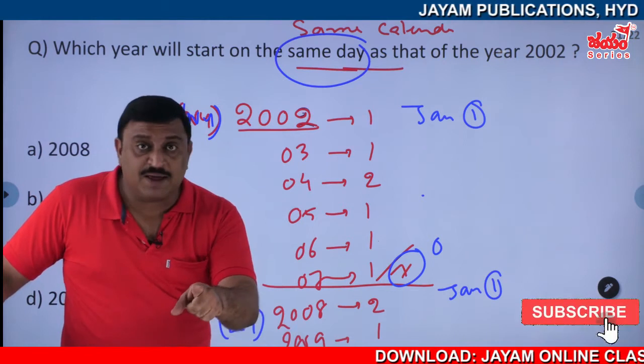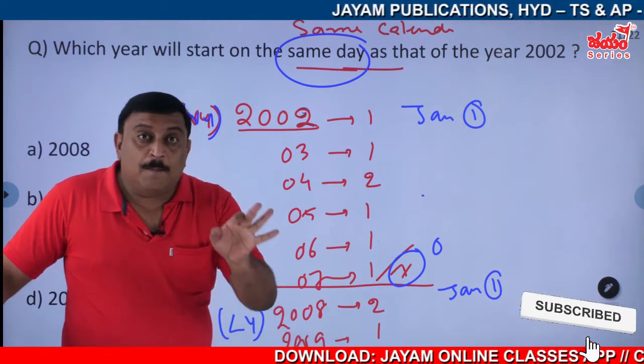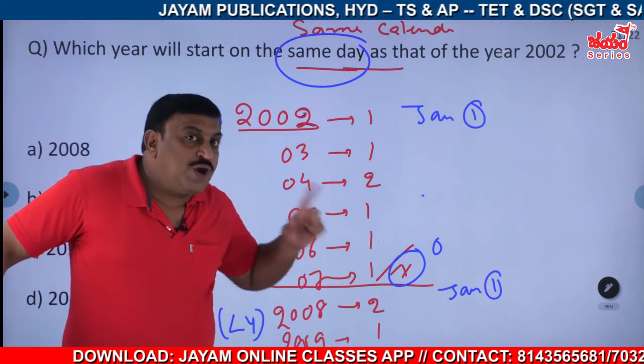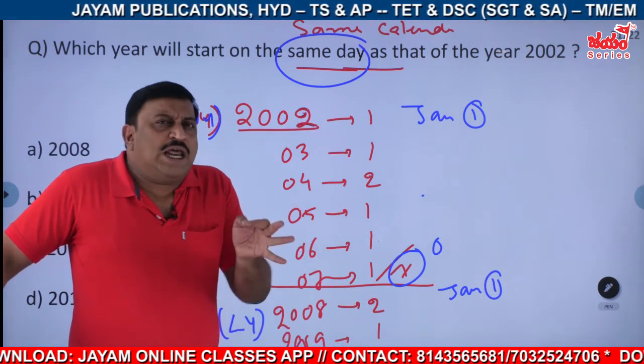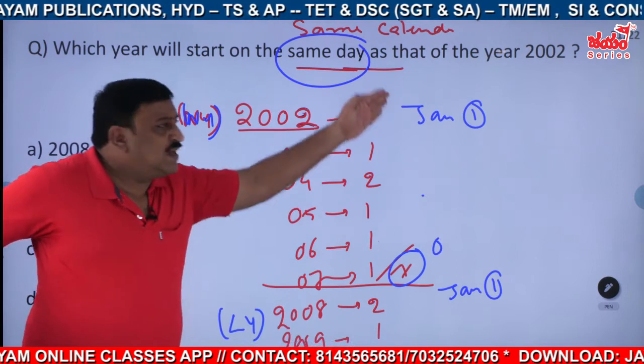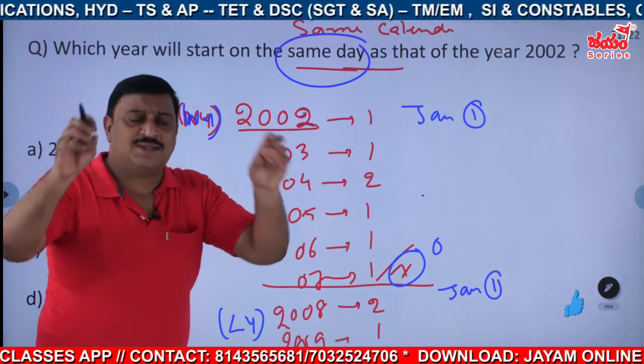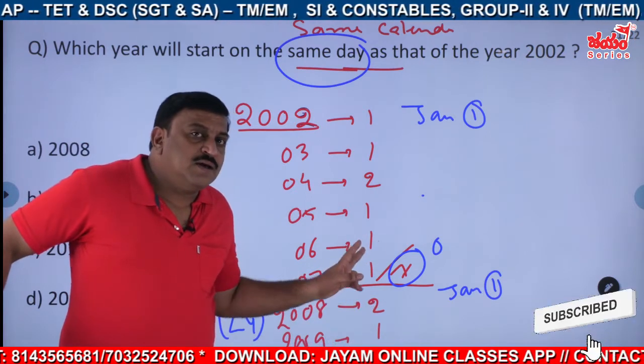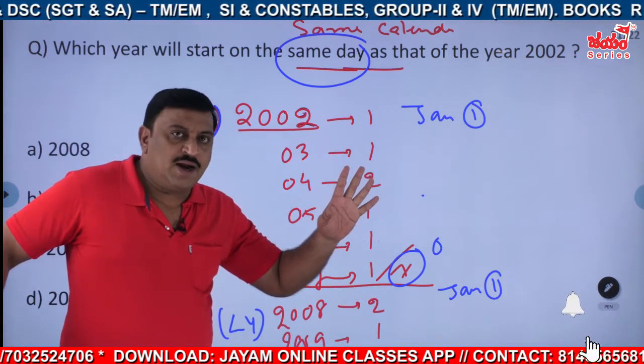They'll start on the same day, no problem. But the problem starts when? In 2008, February 29th comes, no. So till February 28th, in both cases, they will be similar. After that, this calendar changes, right?